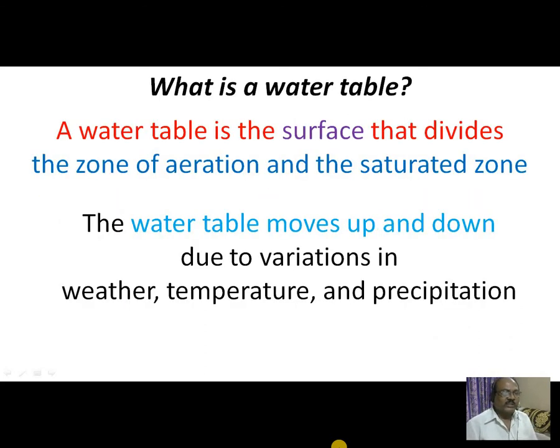What is water table? A water table is the surface or boundary that divides the zone of aeration as well as the zone of saturation. The water table moves up and down due to variations in weather conditions, temperature conditions, and precipitation conditions. So always the water table moves up and down due to all these reasons.